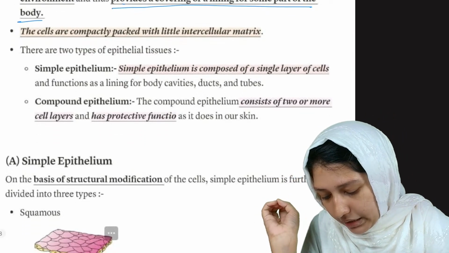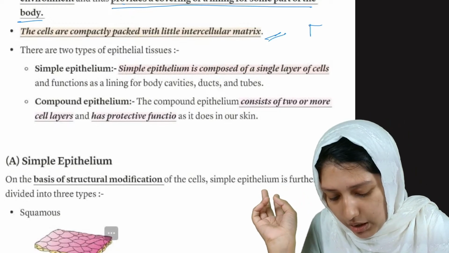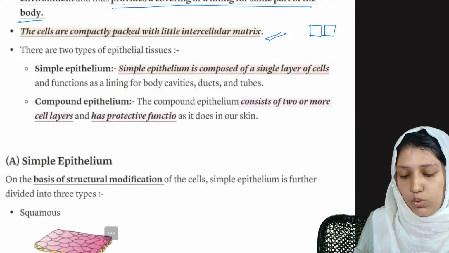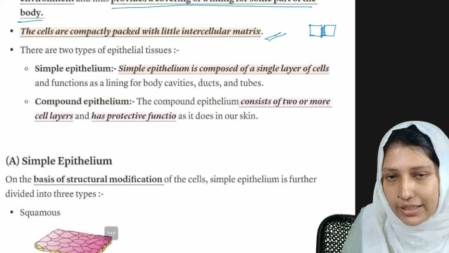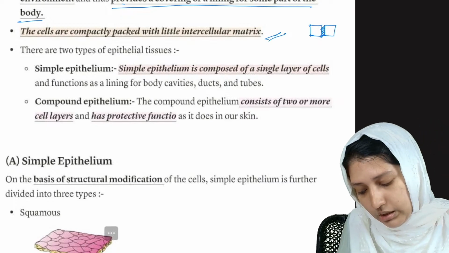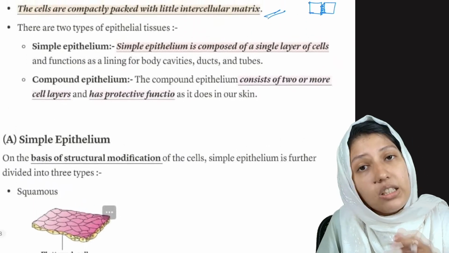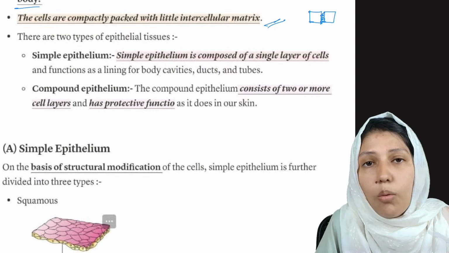Cells are compactly packed with little intercellular matrix. What do they mean by intercellular matrix? The space between two cells is known as intercellular matrix. So the intercellular matrix is very little in this type of cells. Okay. What is simple epithelium? Again, these epithelial tissues are divided into 2. One is simple epithelium and the other one is compound epithelium.